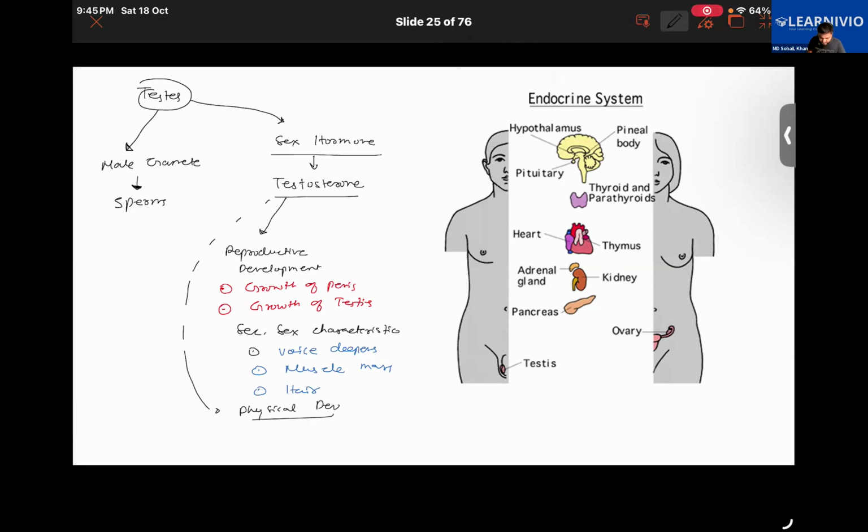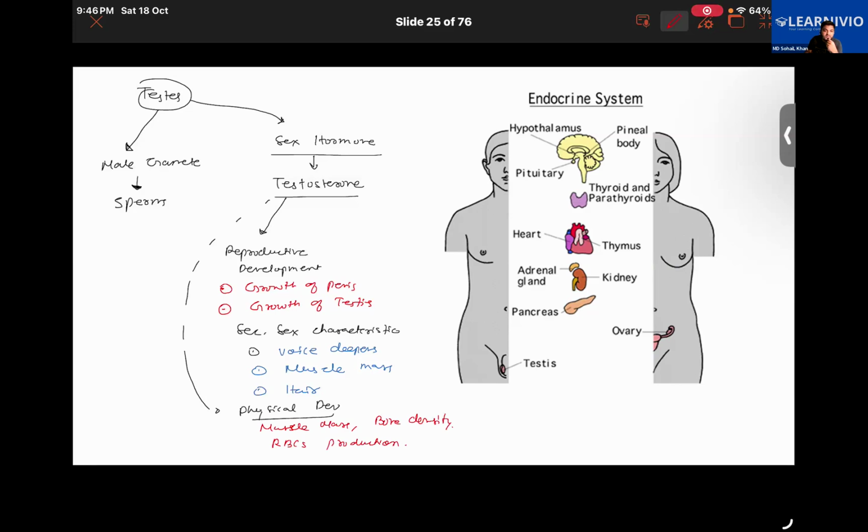By physical development, I am referring to the increase in muscle mass and the increase in bone density. One more thing, red blood cell production. Does anyone know where the red blood cells are produced in our body?